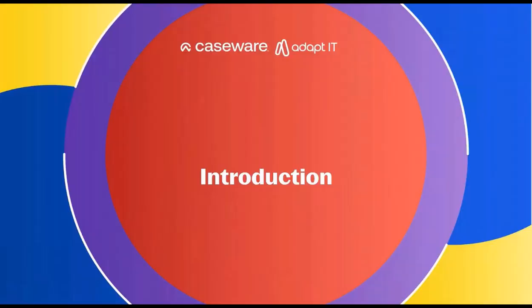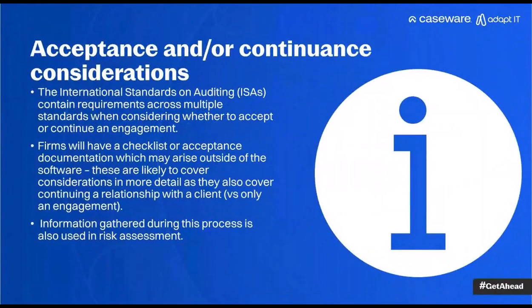Right, then by way of an introduction, we said we're going to work with 1020 and 1021, which is the acceptance and continuance. The important thing here is that we're not just considering this once off when we take the client on the first time. We are actually considering whether we want to accept a client or continue the relationship with a client, initially, and then also every single year, to say, do I want to continue my business relationship with the client? And then further, not just for the client itself, but also for every engagement.